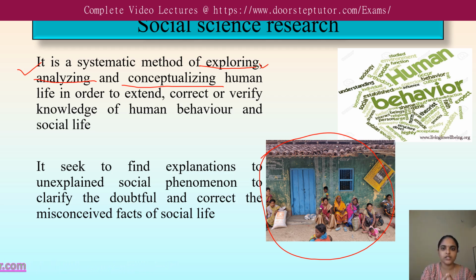The main aim of social science research is to find an explanation for unexplained social phenomena. For example, in the case I mentioned, studying the livelihood of a group of people in this village, that was unexplained and not targeted earlier. So social science research will find answers to that unexplained social phenomenon, to clarify doubtful matters and correct misconceived facts of social life. If people have understood something wrong about that community, those doubts will be corrected with the help of social science research.